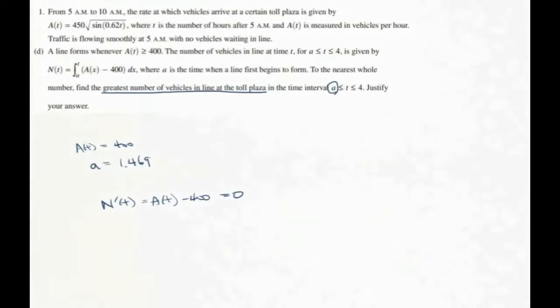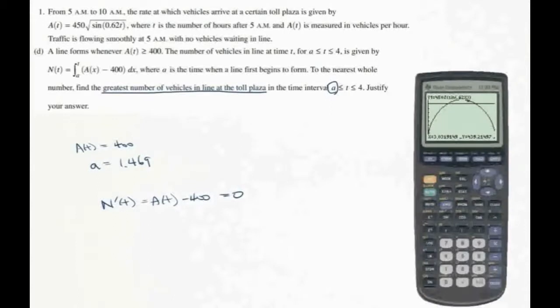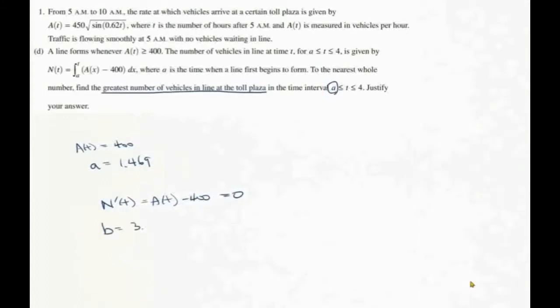Well, this equation is exactly the same equation we used to find the value a earlier. So going back to our calculator, let's see when these two functions intersect again. So I'm going to calculate the intersection point between function y1 and function y2 at this point. And that is when t is equal to 3.598. I'm going to call this point b. And based on our graph, there were no other extreme points. So let's evaluate N of t at these three potential extremes.